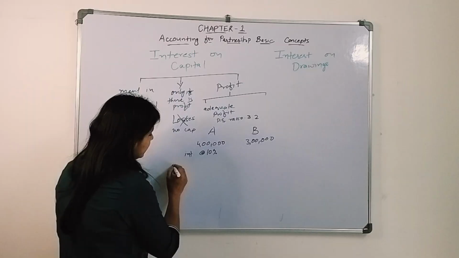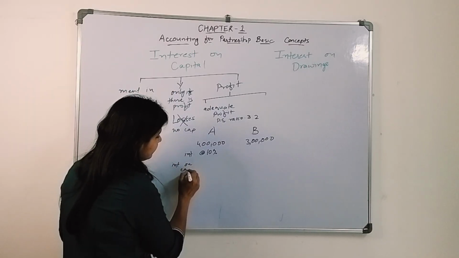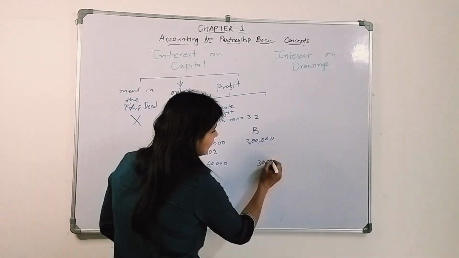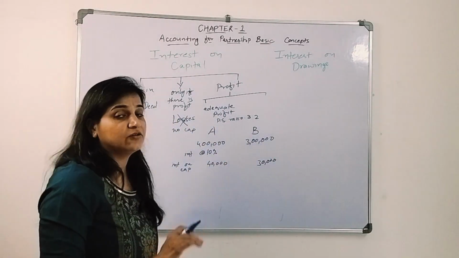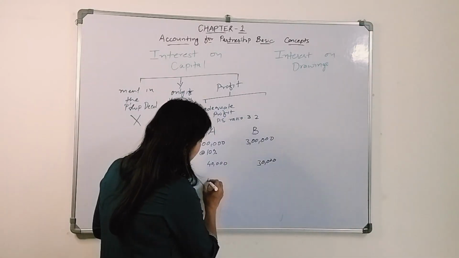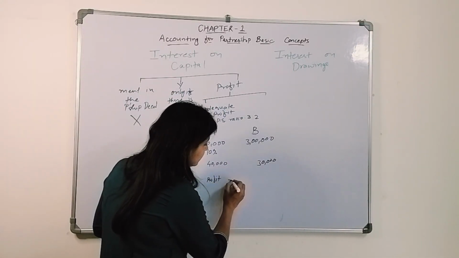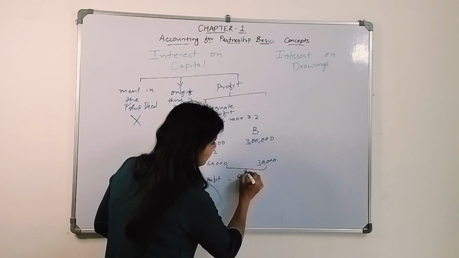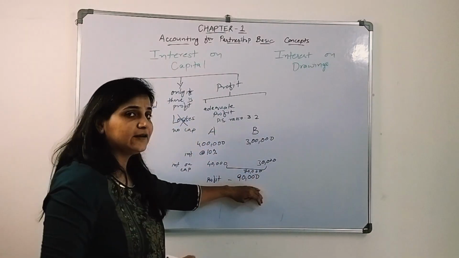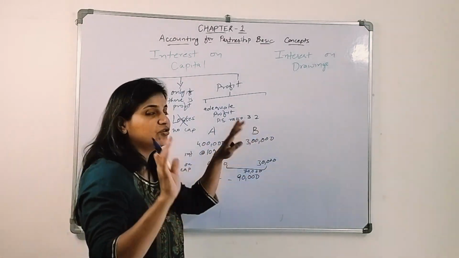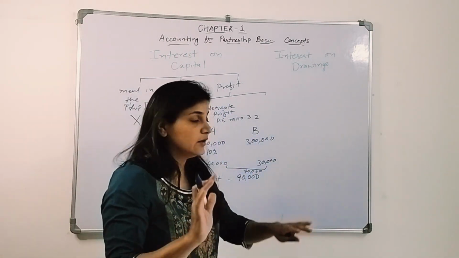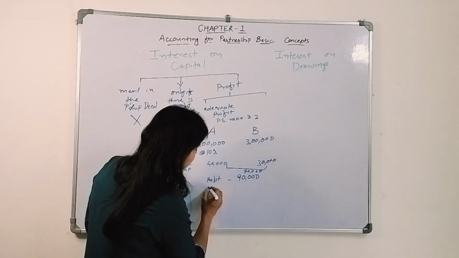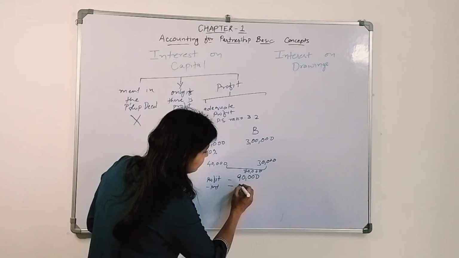So the interest on capital will be how much? 10% of 3 lakh is 30,000, and 10% of 4 lakh is 40,000. The profit that the firm has earned is 90,000. So in total the interest is 70,000. So the profit is adequate enough to give the interest to the partners. They have sufficient profit, right?